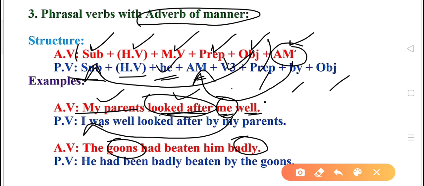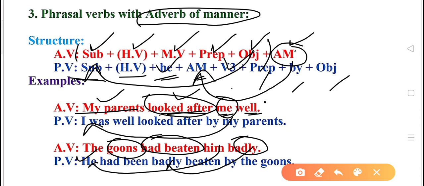So the sentence will become, let's bring him into the place of subject. It becomes he, and had beaten. This is past perfect tense. So had will be followed by be form of the verb. So had been, and then we'll bring adverb of manner first, because I told that adverb of manner is to be placed between any form of be and main verb.